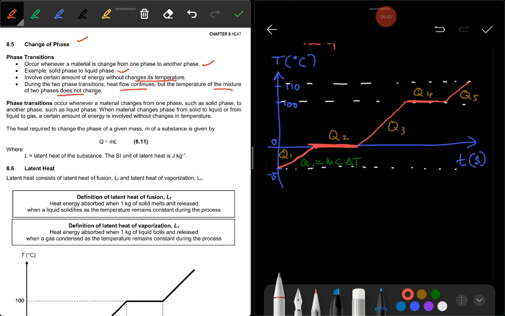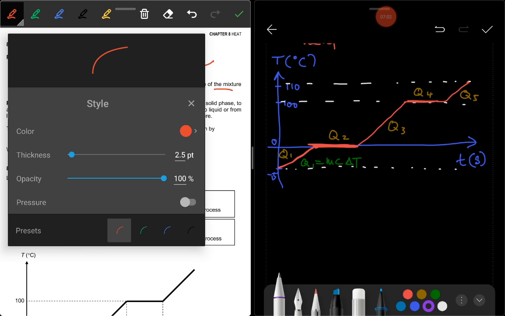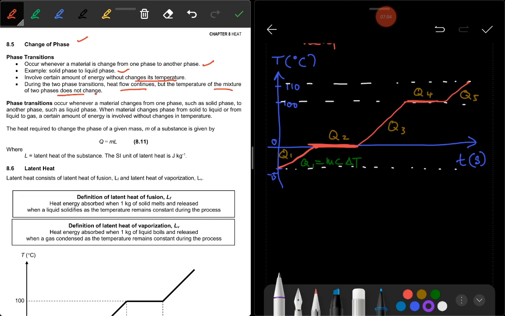Ice is in the form of solid, so the heat is absorbed to break the bond between the atoms. That's why there is no increase in temperature. At this part, the ice is still in solid form. At first here, at 0, it is solid.